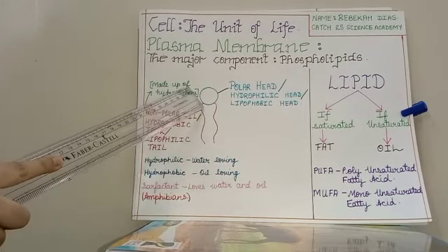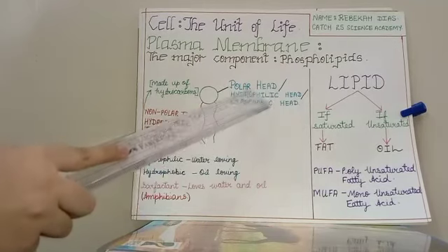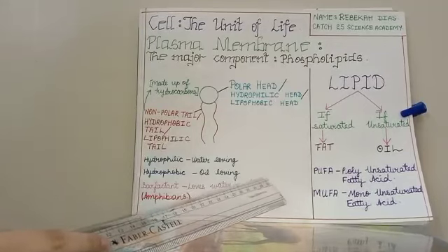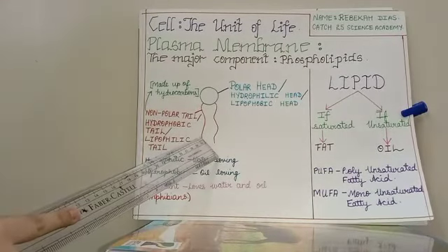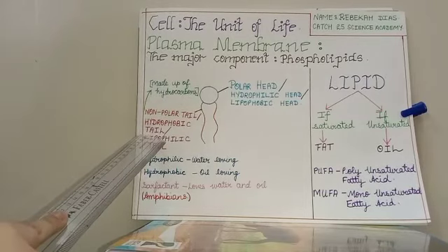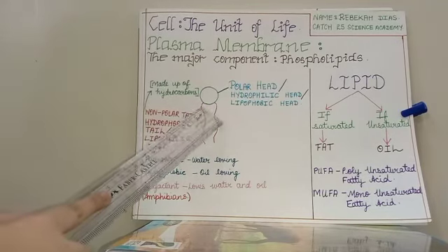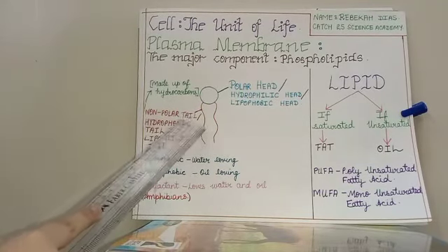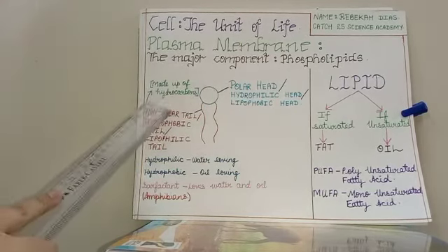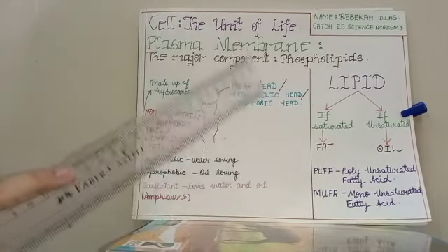The upper circular blue portion is known as polar head or hydrophilic head or lipophobic head, and the lower portion is known as non-polar tail or hydrophobic tail or lipophilic tail. The lower portion, that is the non-polar tail, is made up of hydrocarbons. Hydrocarbons are molecules that consist of hydrogen and carbon.